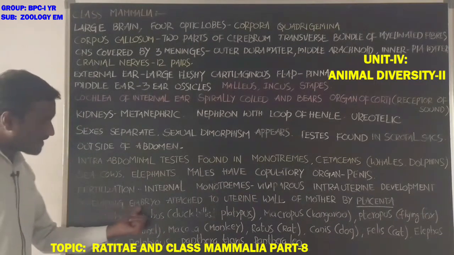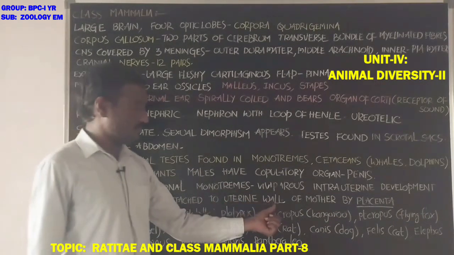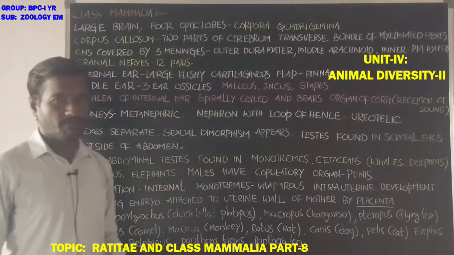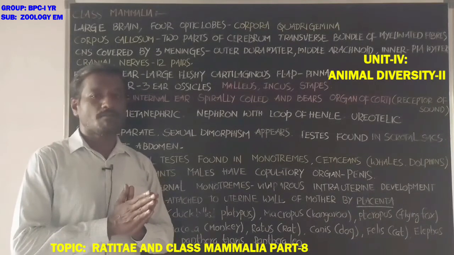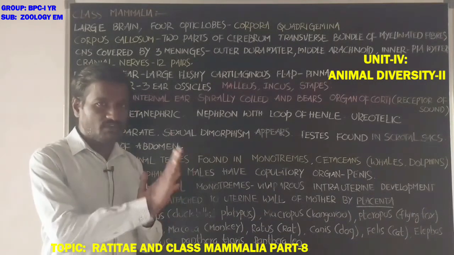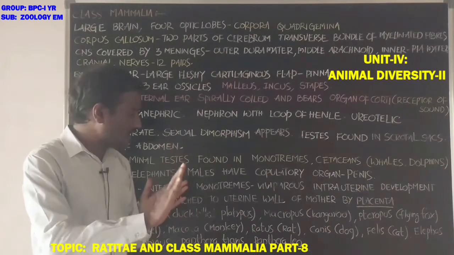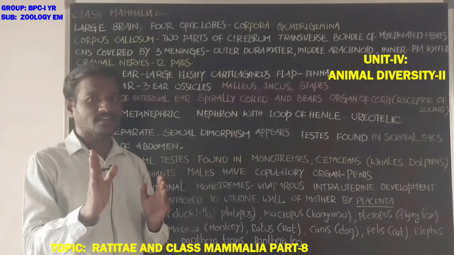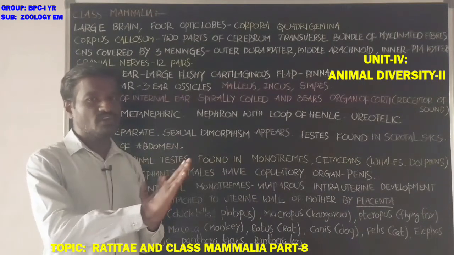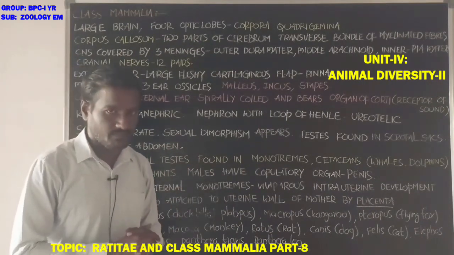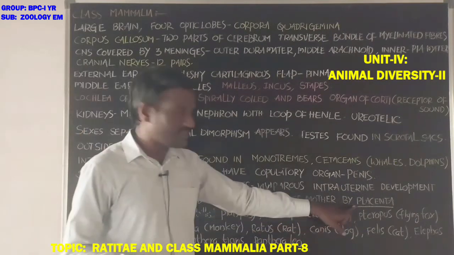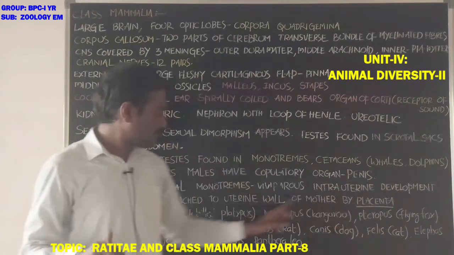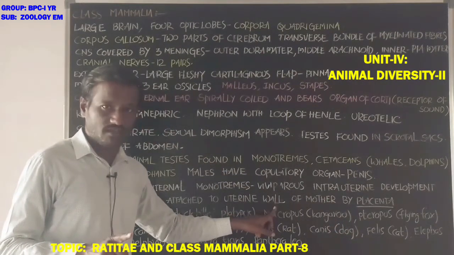Next, the developing embryo is attached to the uterine wall of the mother by the placenta. What about the placenta? The placenta is the connecting link between the developing embryo and the uterine wall of the mother.